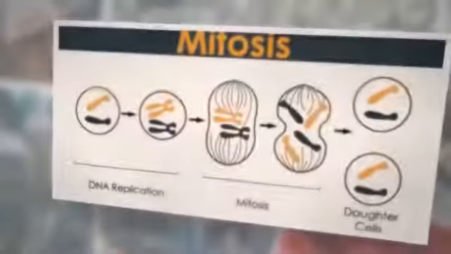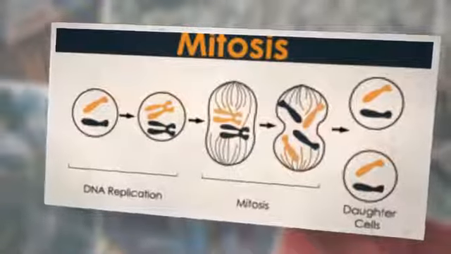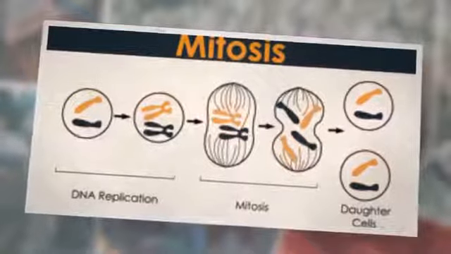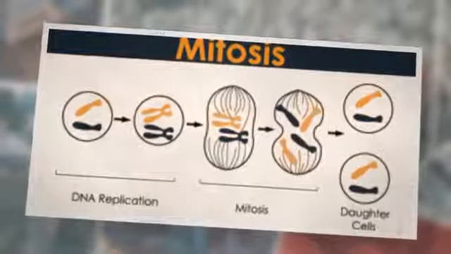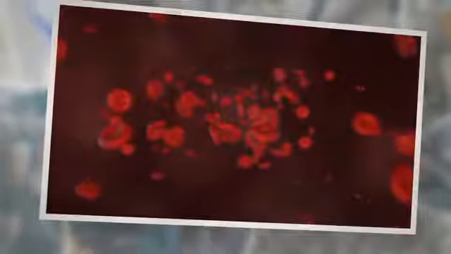What is mitosis? It is a process of cell division, as a result of which two daughter cells with the same set of chromosomes are formed from one mother cell. It occurs in somatic cells, either diploid or haploid. The division of the cytoplasm is called cytokinesis, and the division of the nucleus, karyokinesis.